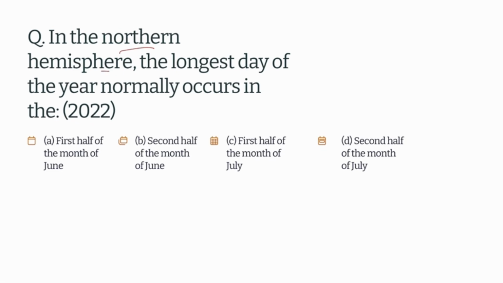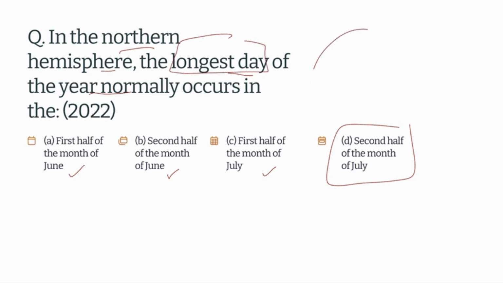In the northern hemisphere, the longest day of the year normally occurs in which period: the first half of June, the second half of June, the first half of July, or the second half of July? So which one is correct? We already know the longest day in the northern hemisphere, so how can it be there?